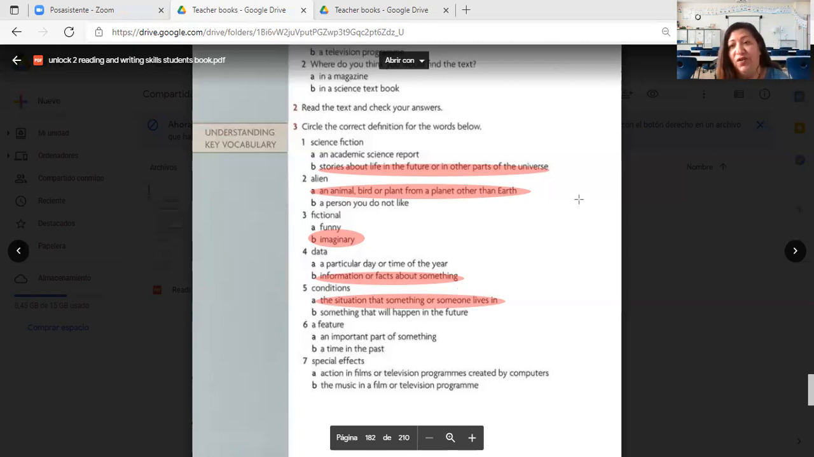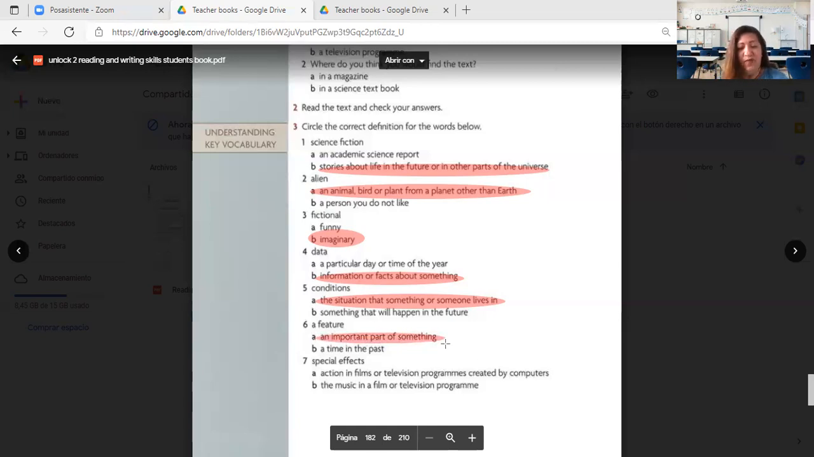A feature. What is a feature? An important part of something or a time in the past. A feature is a characteristic. It could be very small or very big, and it helps you distinguish something from the rest. So a feature is an important part of something. Yes, that's it.